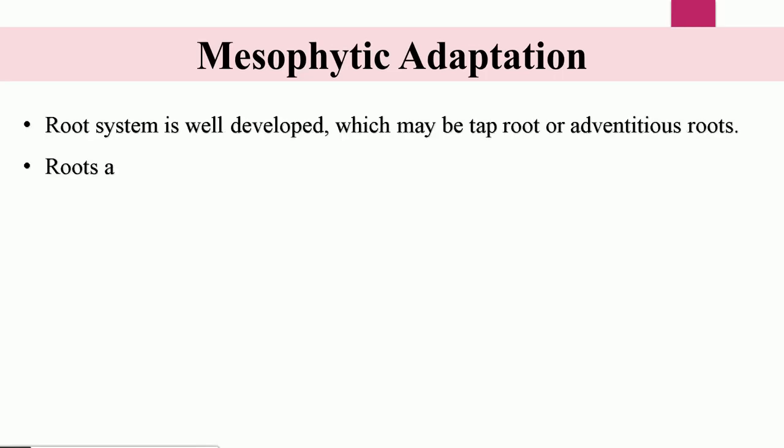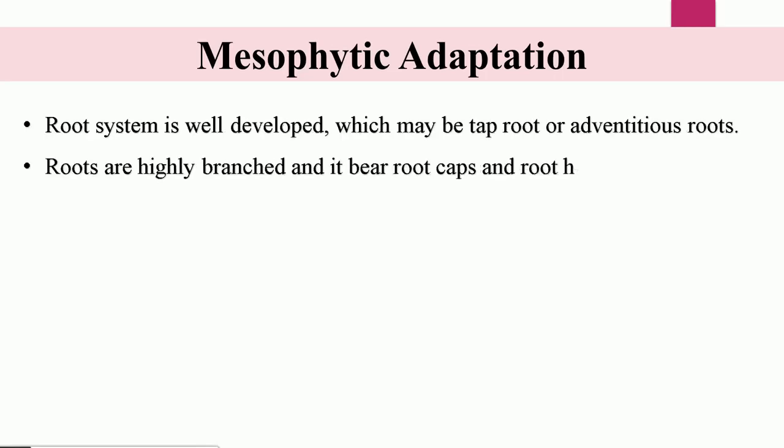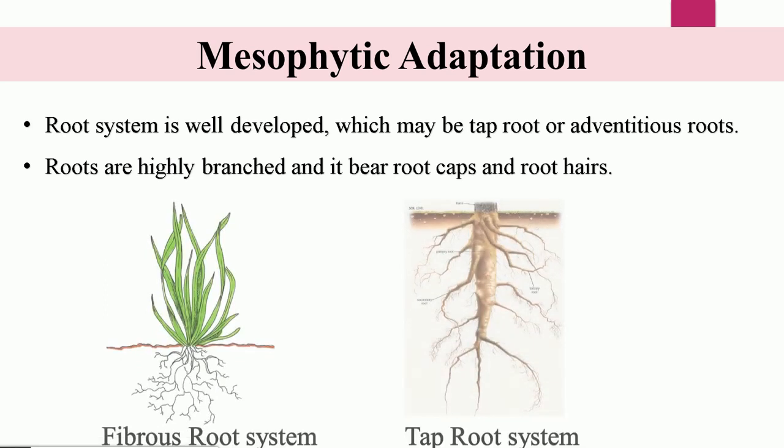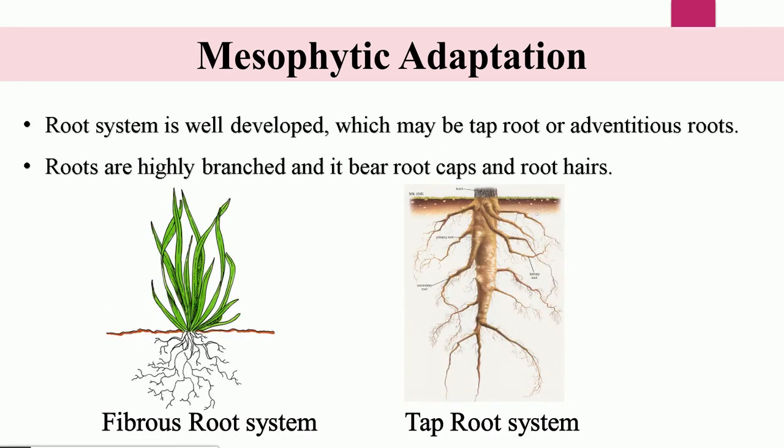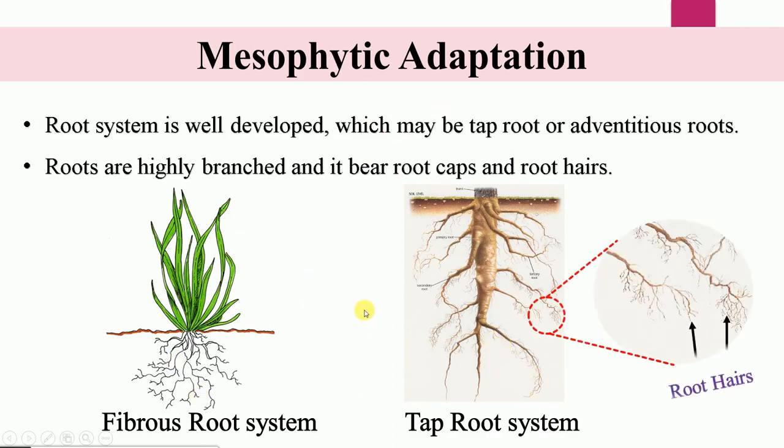Now the mesophytic adaptations. The root system of mesophytes is well developed, which may be taproot or adventitious. The roots are highly branched and they bear root caps and root hairs. So you can see the fibrous root system and the taproot system. And in this figure you can observe the root hairs which are developed on the taproot systems.